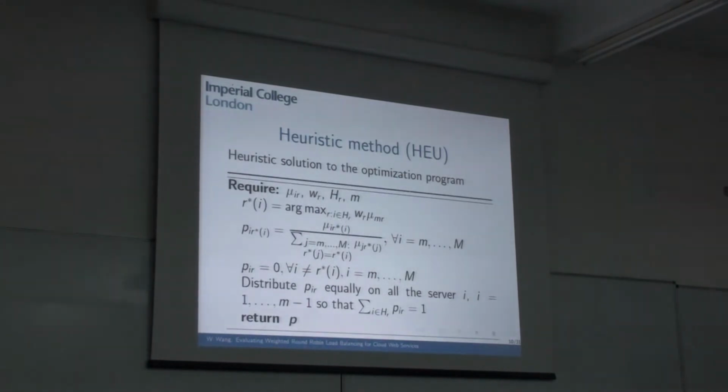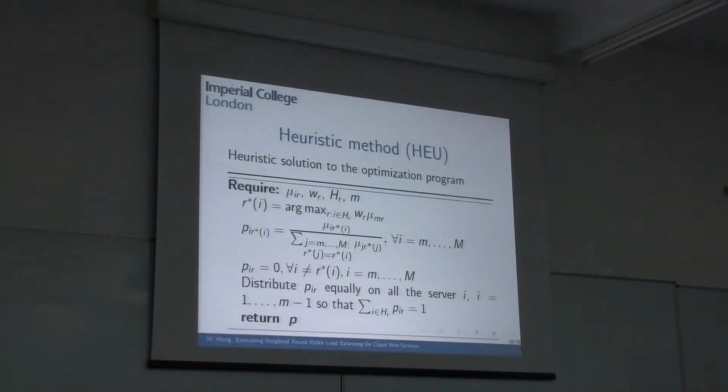If it's a heavy load system, we can assume that the class with the highest weighted service rate normally returns the highest throughput. Therefore, for servers from the input parameter m to the capital N, we obtain the routing probability for each server. Then we send the rest of the requests to the rest of the servers.